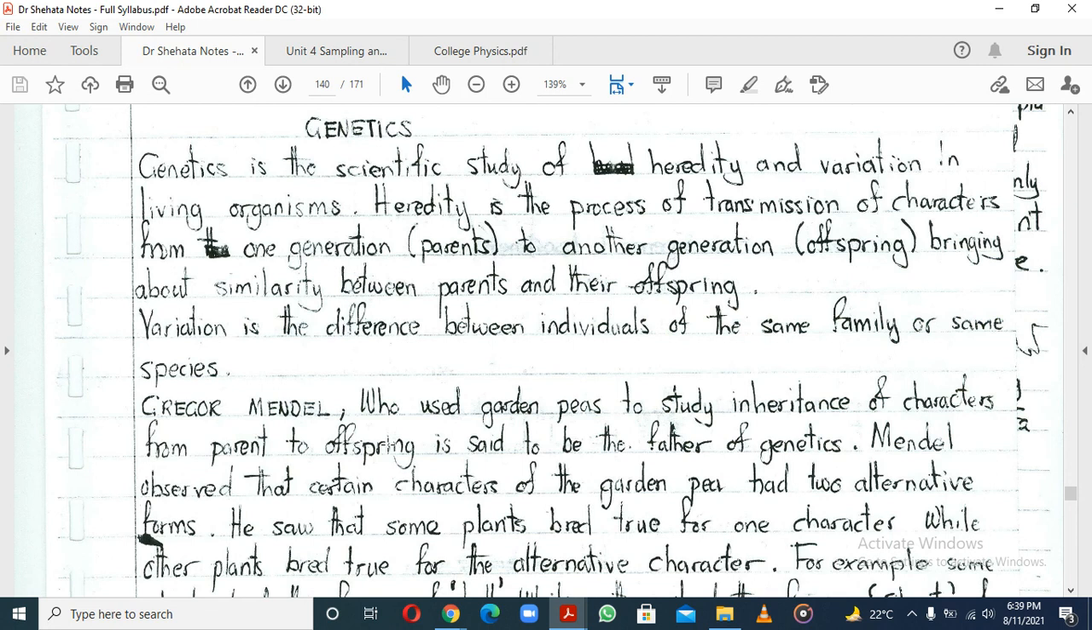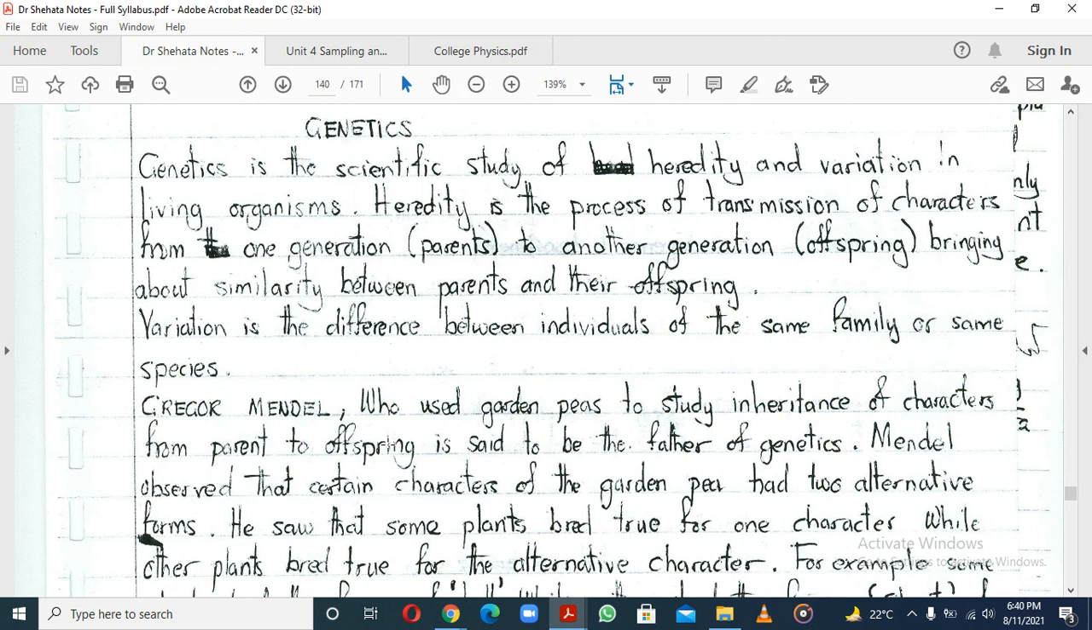So, when we talk about genetics, what we are looking at is the scientific study of heredity and variation in living organisms. Let's first define heredity. Heredity is the process of transmission of characters from one generation to another, bringing about similarity between parents and their offspring. Then variation is the difference between individuals of the same family or same species.